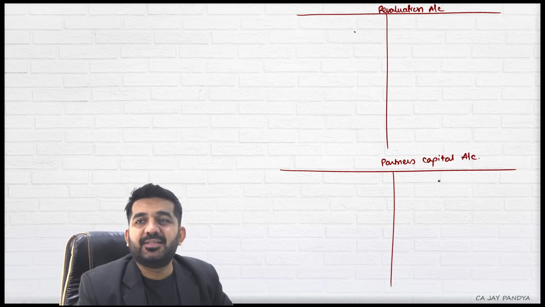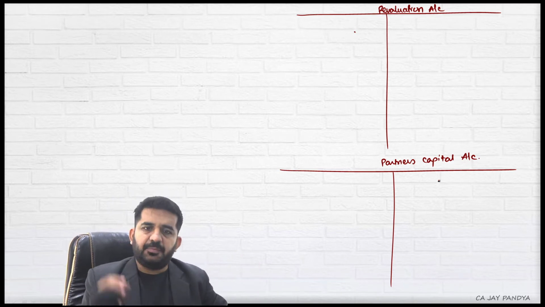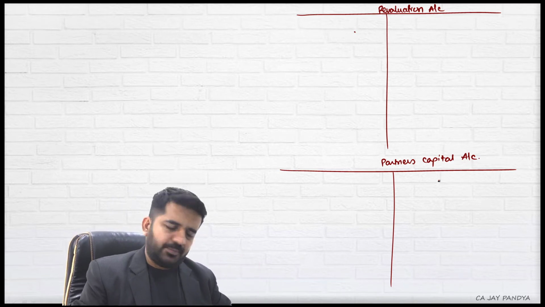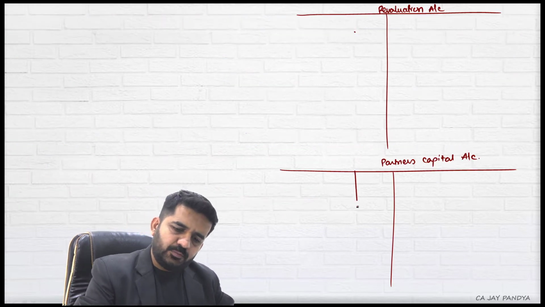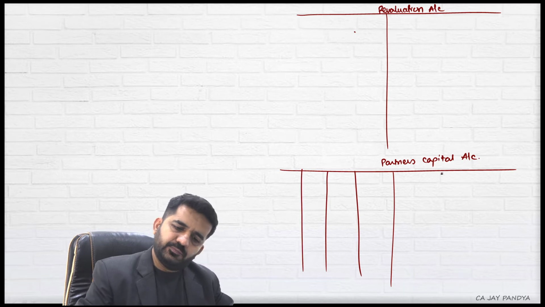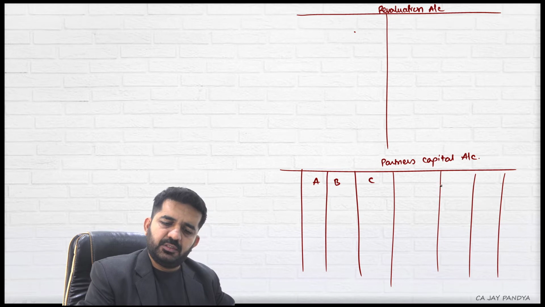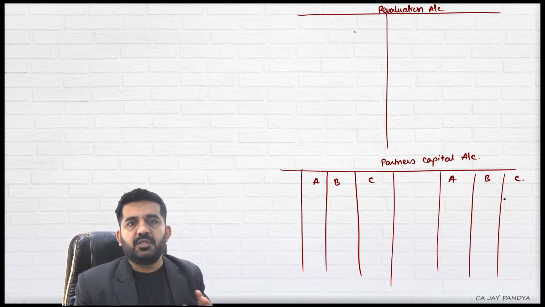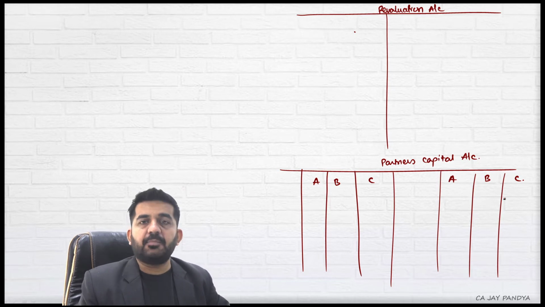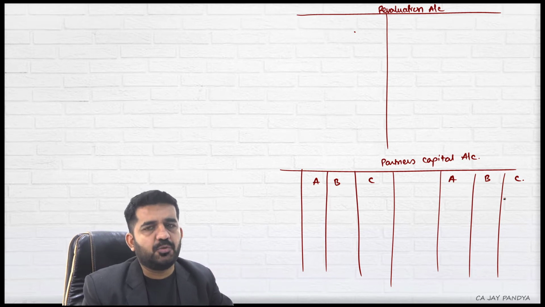Now they are not telling us to prepare balance sheet, so practically we will not be preparing balance sheet. We are preparing revaluation account and partners capital account. How many partners are there? There are 3 partners, A, B, C, so this will be 3 columnar. We will be solving it in our normal manner, but as far as balance sheet is concerned, we will not be preparing a new balance sheet.